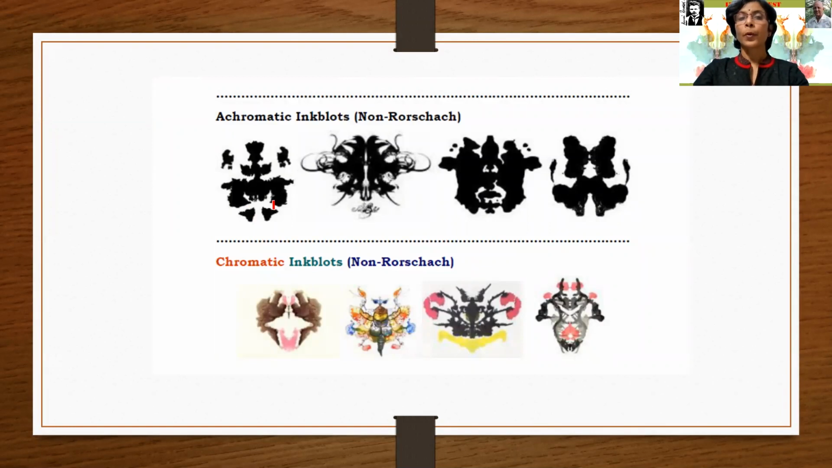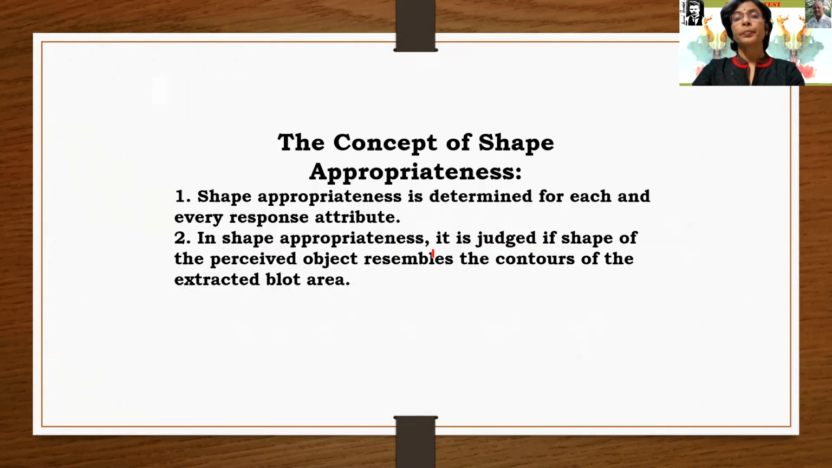There are achromatic and chromatic cards. The achromatic ones are only black and white images, and the chromatic ones are ink blots on a white background. These colorful images of the ink have been provided. Next, the concept of shape appropriateness.